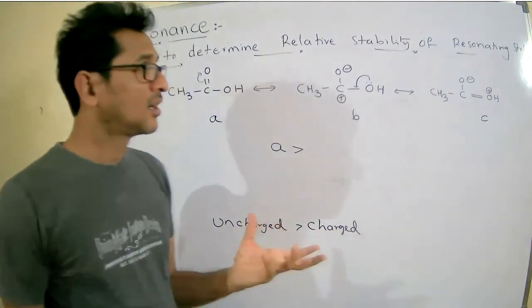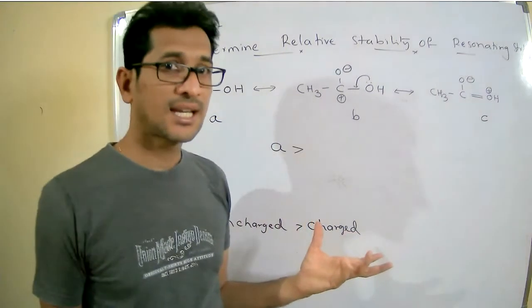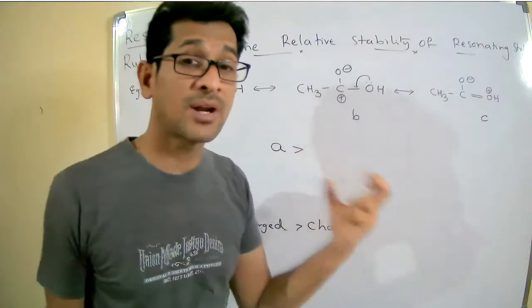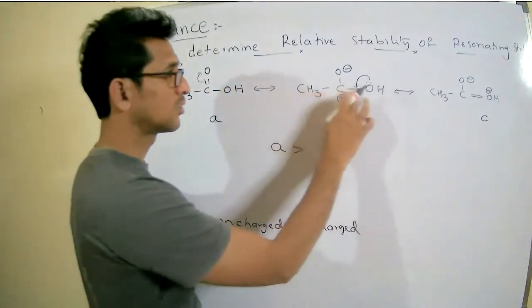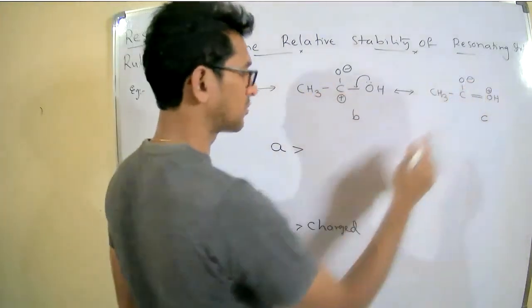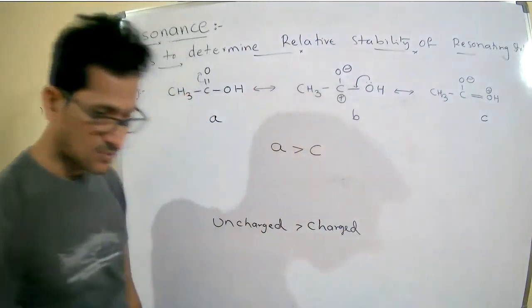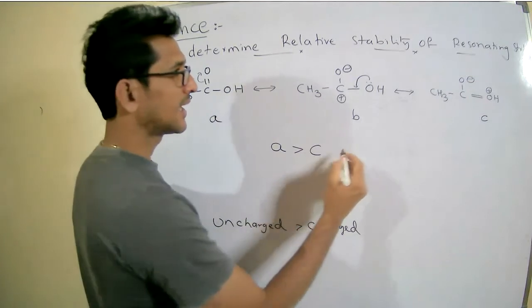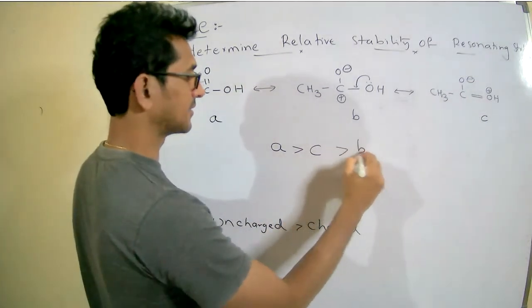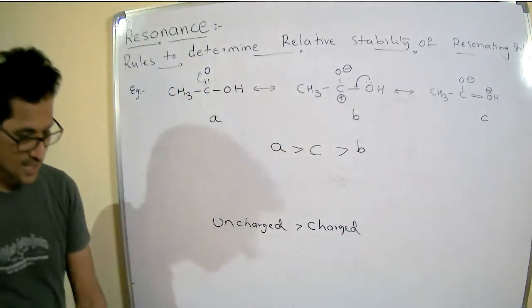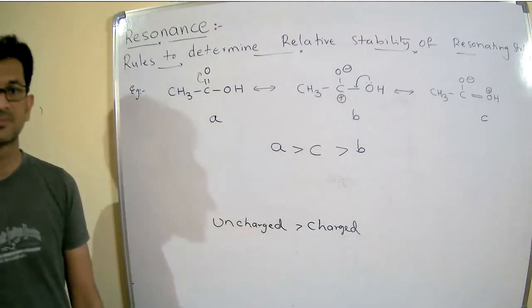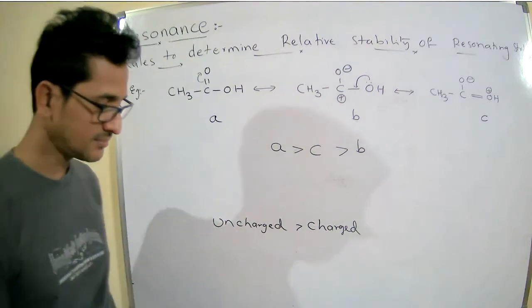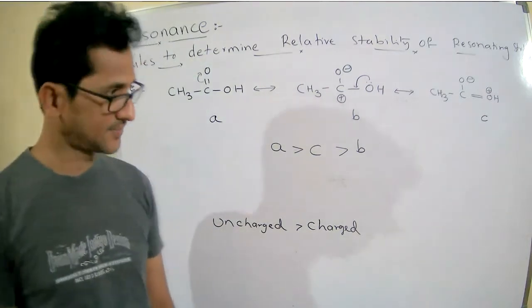Now you have to see in the charged species the number of covalent bonds. Here only 3 bonds, here 4 bonds. Therefore, C is more stable, and then finally B. This is the given stability order.